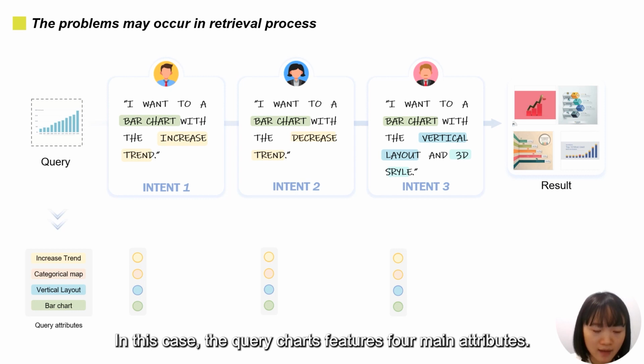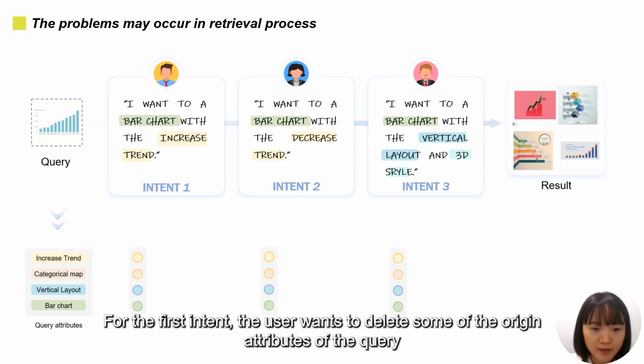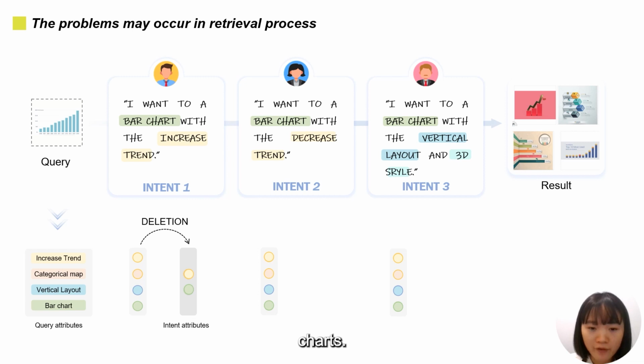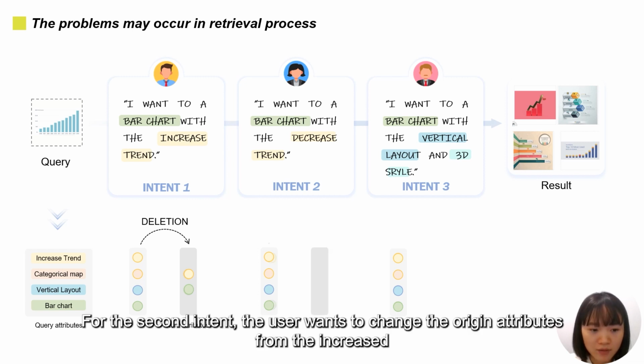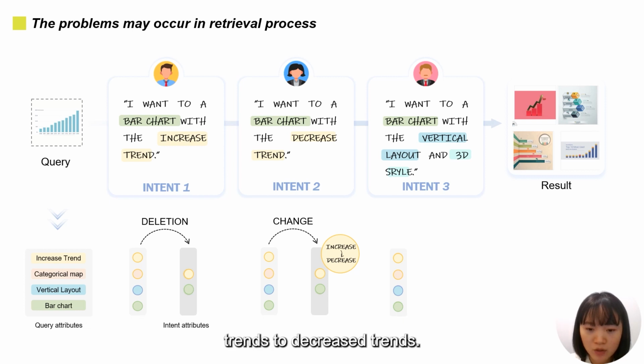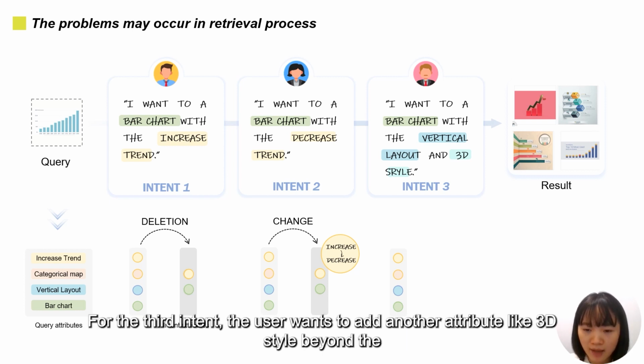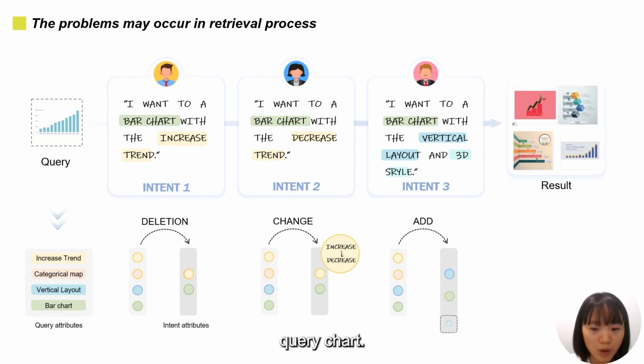In this case, the query chart features four main attributes. For the first intent, the user wants to delete some of the original attributes of the query chart. For the second intent, the user wants to change the original attributes from the increased trend to the decreased trend. For the third intent, the user wants to add a novel attribute like 3D style beyond the query chart.